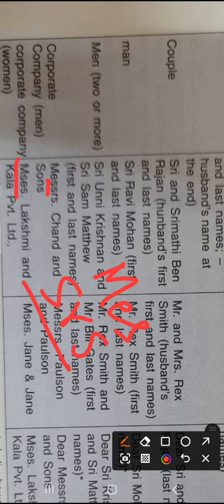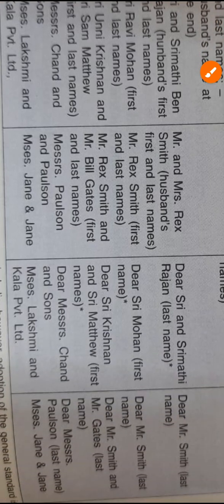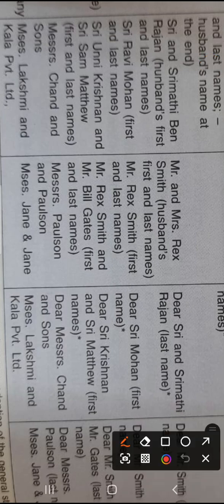And for female, that is Mesdames, MESDAMES, this way. Mesdames Lakshmi and Kala Private Limited. Here the standard says that this is Miss Jane and Jane, or the standard is Mrs. Jane and Jane.